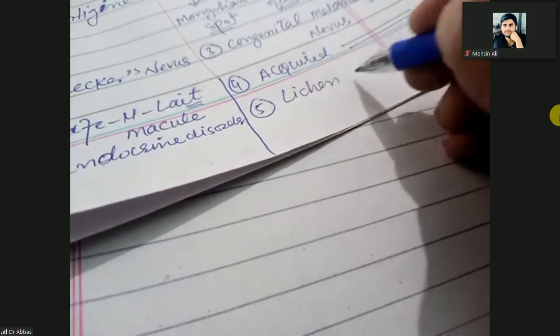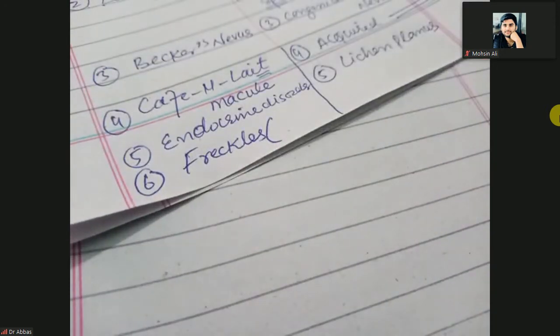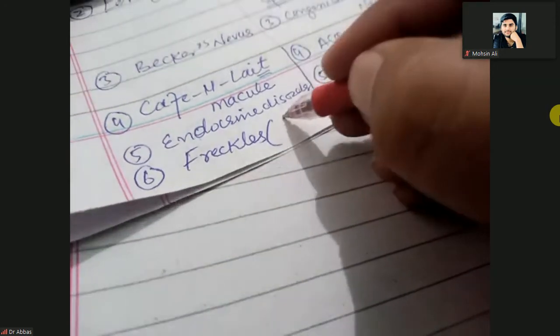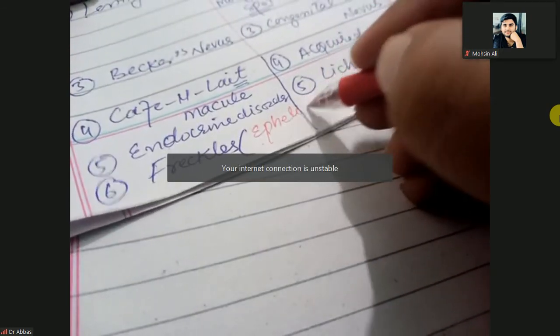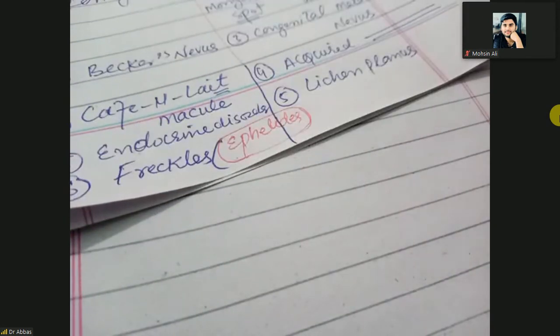The other name of the freckle is ephelides. So these are the different hyperpigmented disorders of the skin.